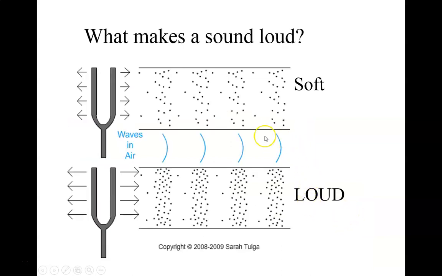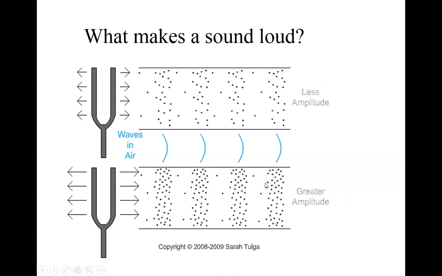So what makes a sound loud? What is different about this wave as opposed to this wave? It's got the same wavelength, but down here it has a greater amplitude. The compressions are more compressed. So that is something I would know, that it's the amplitude of the sound that creates the loudness of the sound.